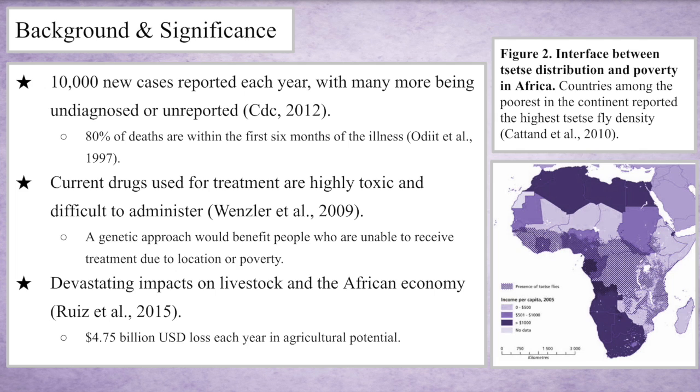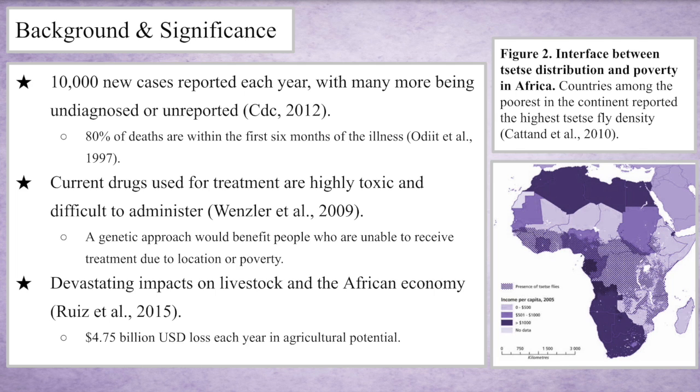A genetic approach would also benefit people who are unable to receive treatment, whether that be due to location or poverty. Africa is the poorest continent in the world, and they suffer heavily from this disease due to a lack of treatment availability. Figure 2 illustrates how some of the poorest countries in Africa have been found to have the highest densities of this fly, and therefore this disease.